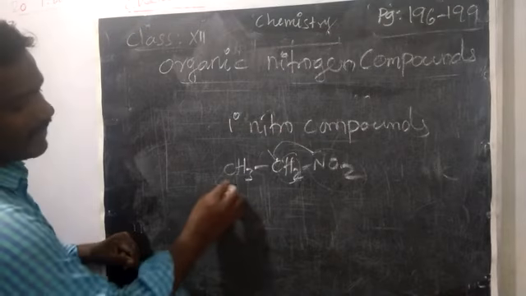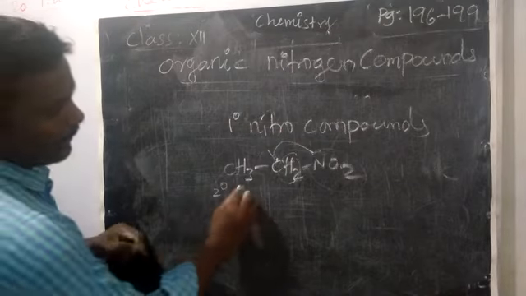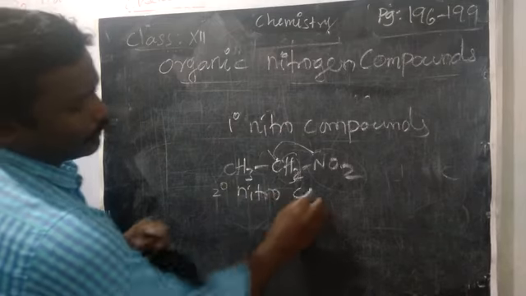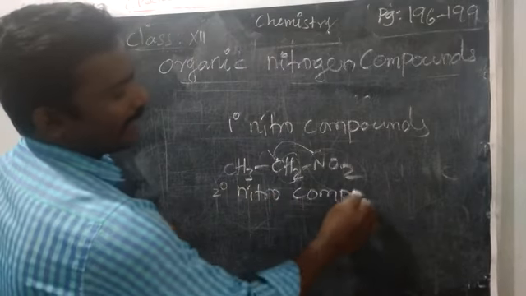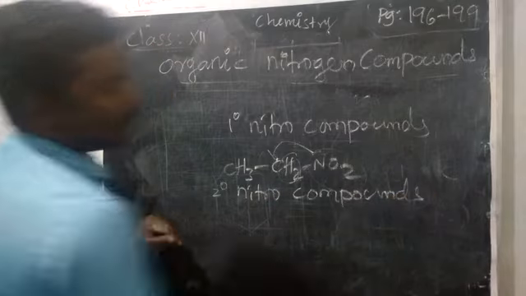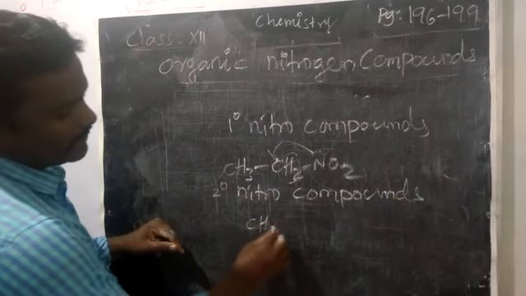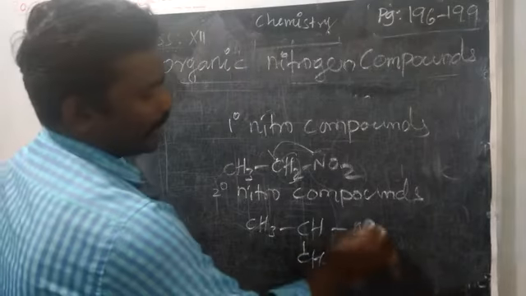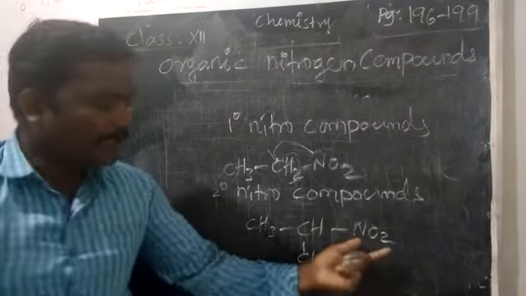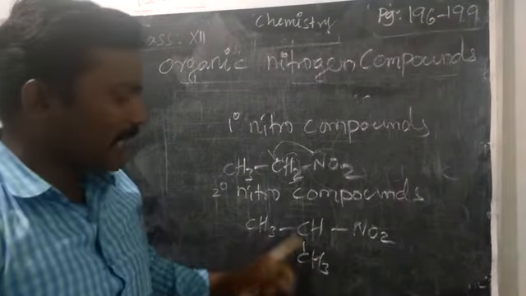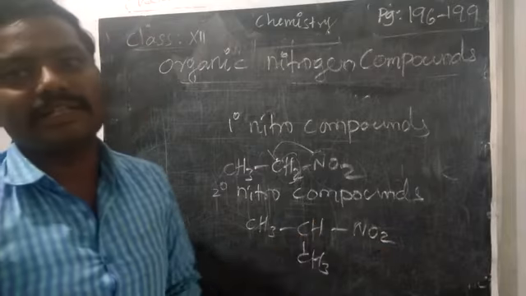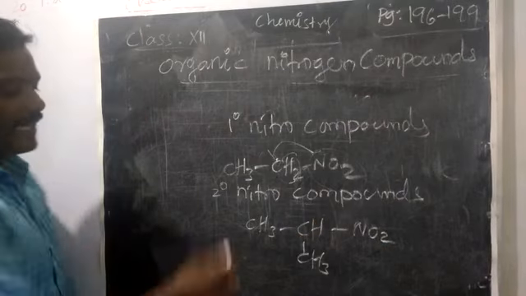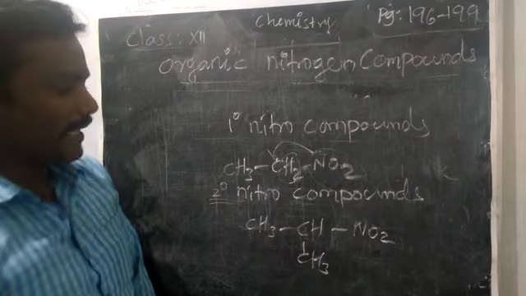So what is the example for secondary nitro compound? CH3, CH, there is a branch CH3, NO2. Now check it, the NO2 attached carbon having only one hydrogen, we can say secondary nitro compound, right?